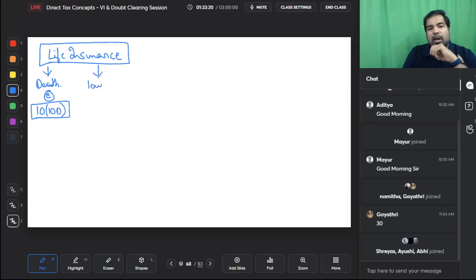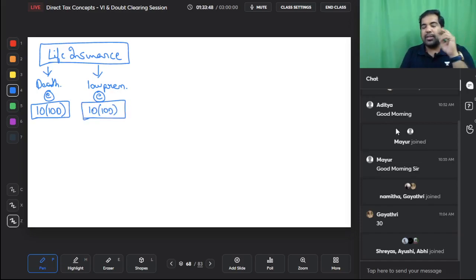Also, if the premiums are low, how low should the premiums be? If the policy is taken before 1st of April 2012, then the premium should be maximum 20%. If the policy is taken on or after 1st April 2012, then the premium should be maximum 10% of the sum assured. And if the premiums are low, same thing for disabled also, but they get from 20 to 15%. So if the premiums are low, again it is exempt under 10(10D) whenever you get the amount back. So guys, in 2 cases it is exempt: when you receive on death of a person and when the premiums are low. And when there is exemption, there is no TDS.